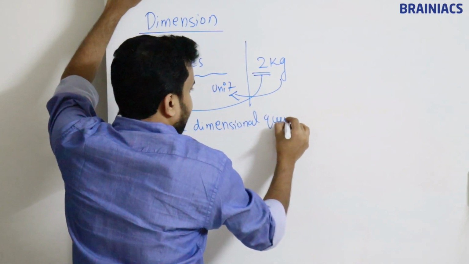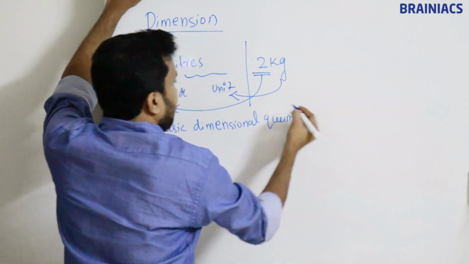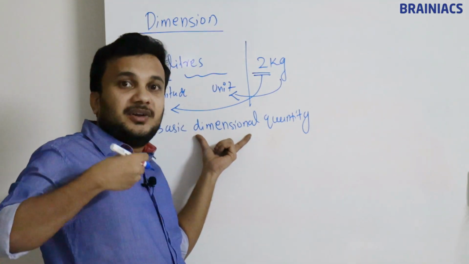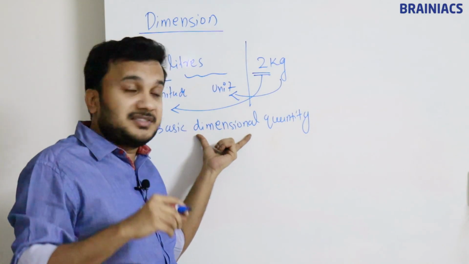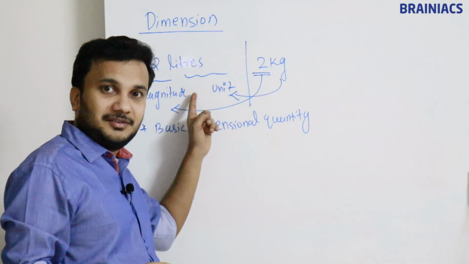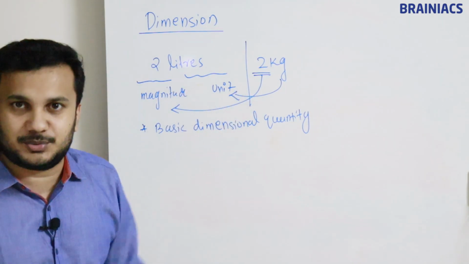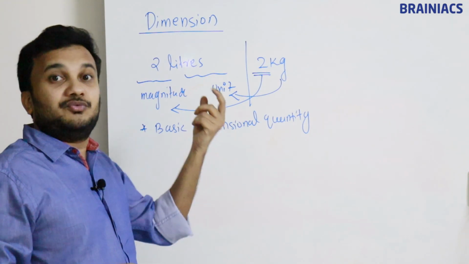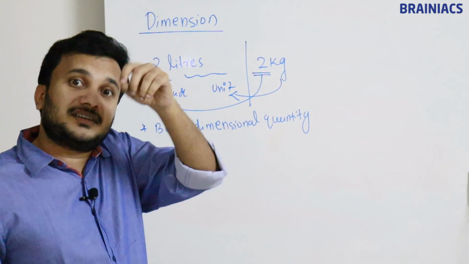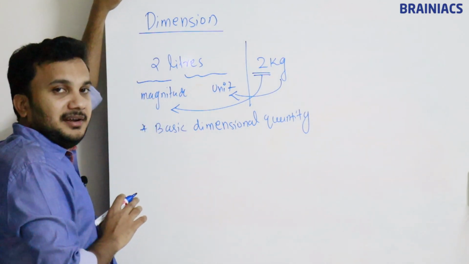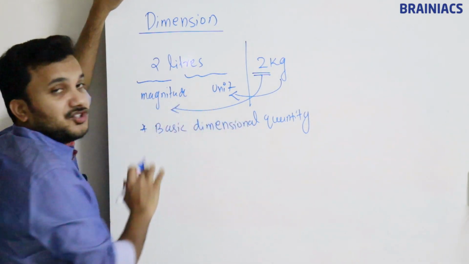So before I am going to say basic dimensional quantity, dimensional is a term which we use to represent various units. What are the various units? Kilogram will be there, liters will be there, different units will be there. So the dimension is a set of parameters which we use to represent certain other units.